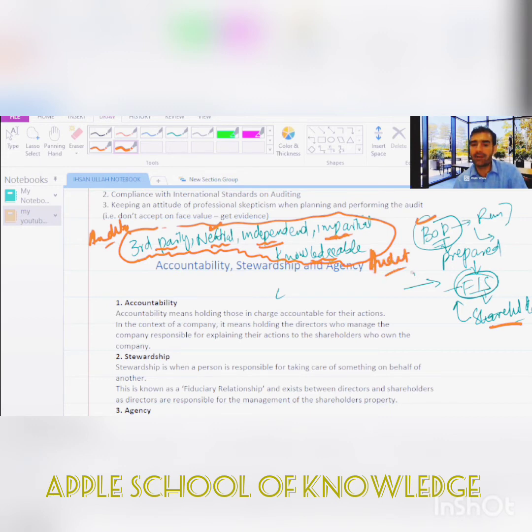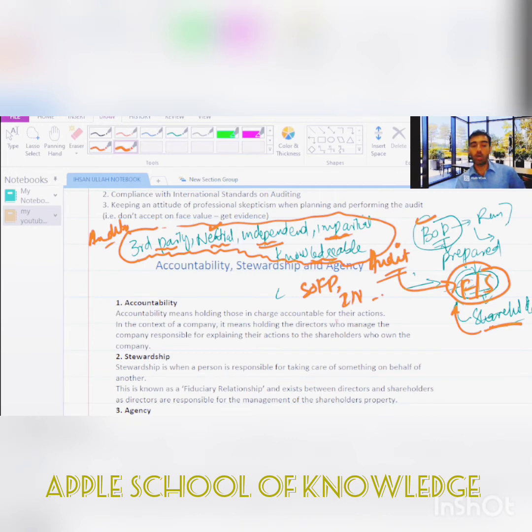The auditor will come and check the financial statements. Once they check the financial statements, they will put their opinion on them, and that opinion will be for the reliance of the shareholders. So the shareholders will then rely on those financial statements. And among those financial statements, we have the statement of financial position, the income statement, and the statement of changes in equity. These financial statements will be audited by the auditor, and then the shareholders will rely on that.